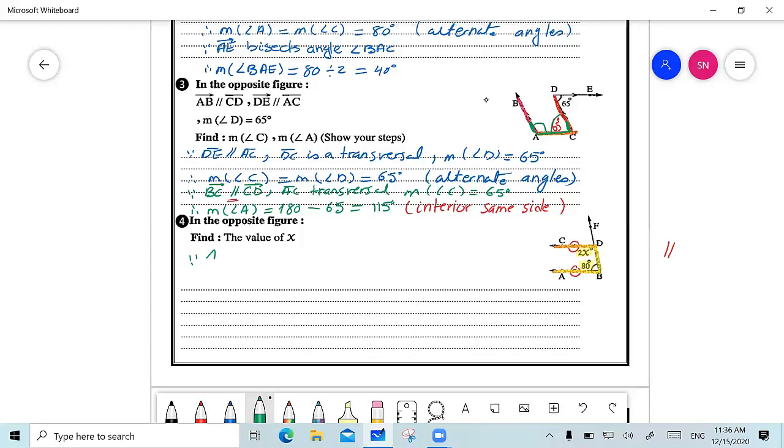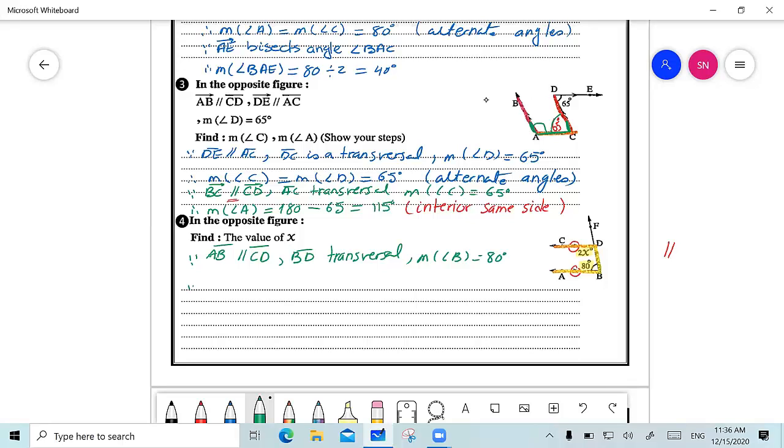Since AB is parallel to CD, BD transversal, measure of angle B equals 80 degrees.